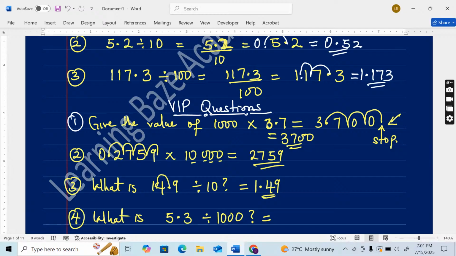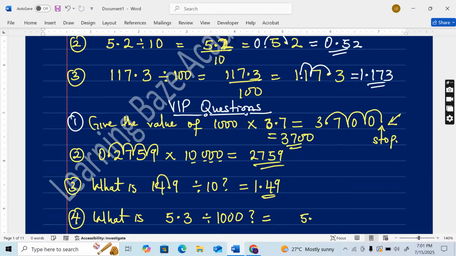5.3 divided by 1000. Let's see those who got the answer. 0.053. Correct. Poladara, you have 5 points. Favor Godwin, you have 5 points. Kosi Sochuku, you have 5 points. Peace, you have 5 points. Precious and Praise, you have 5 points. So those are the 5 people that will be getting my 5 points for being very fast.